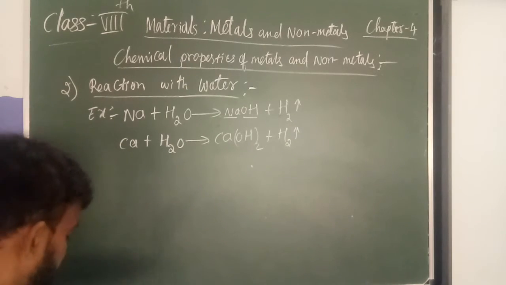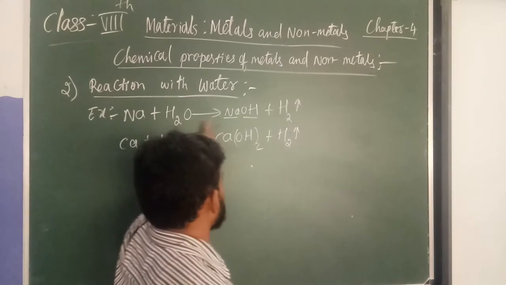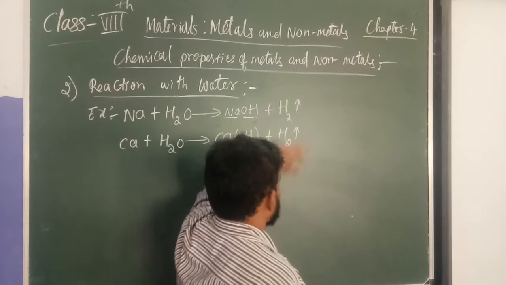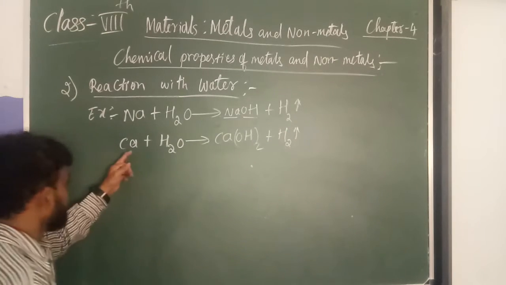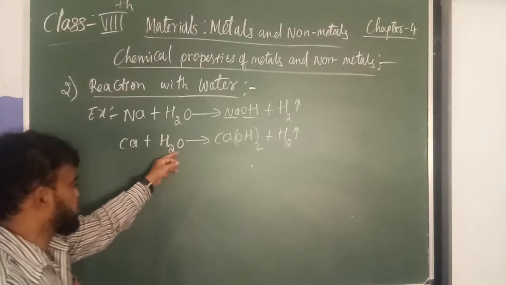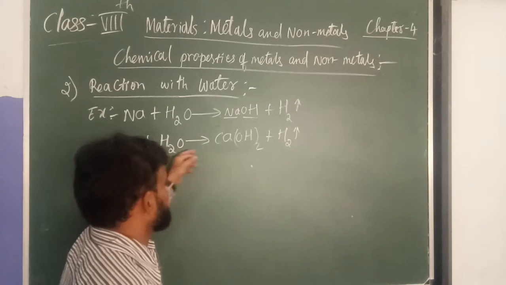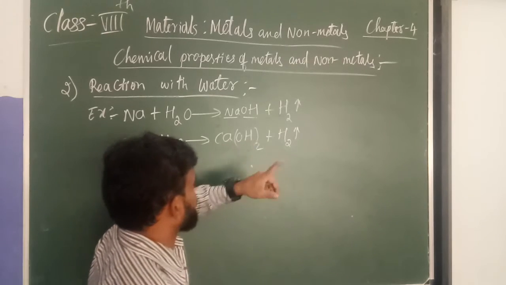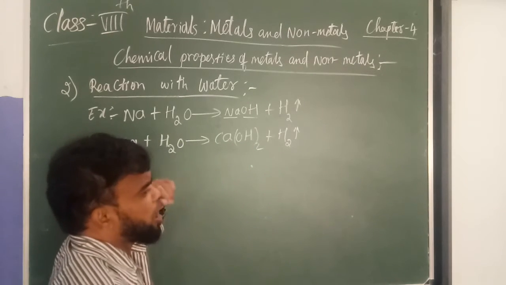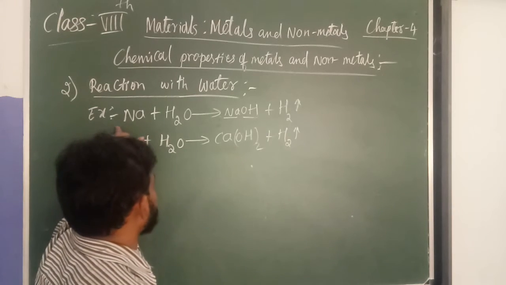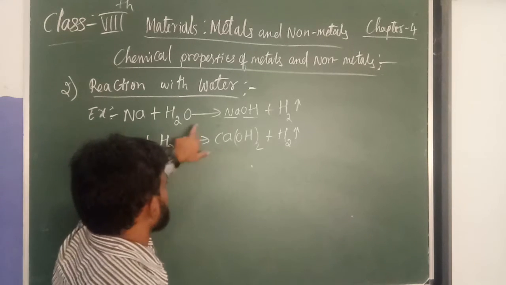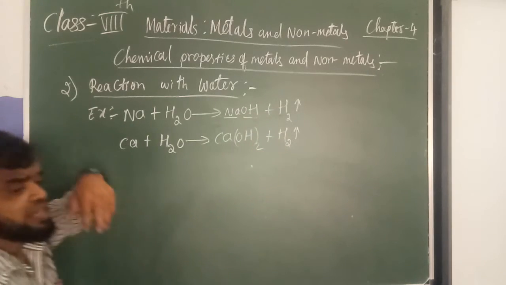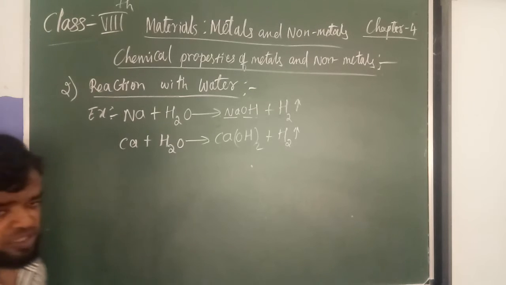So here, when metals react with water, a metal hydroxide will form, and hydrogen gas will be released. Similarly for calcium plus water, calcium hydroxide will be given. When metal reacts with water, it gives metal hydroxide, and hydrogen gas will be released.